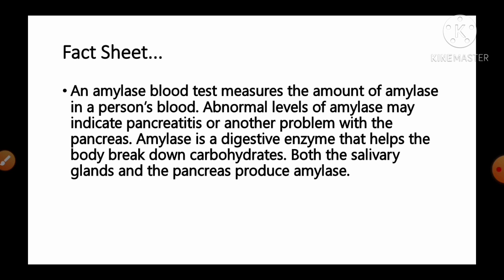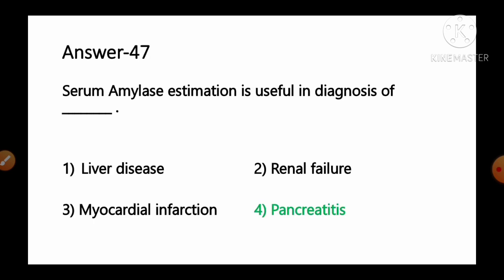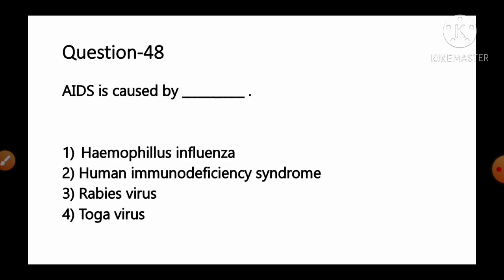Amylase is a digestive enzyme that helps the body break down the carbohydrates. Both salivary glands and the pancreas produce the amylase. So as per the information, an elevated level of amylase may be related to pancreatitis. So option number 4 is the correct answer for this question. Move to the next question, number 48.